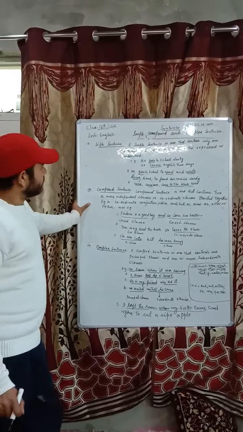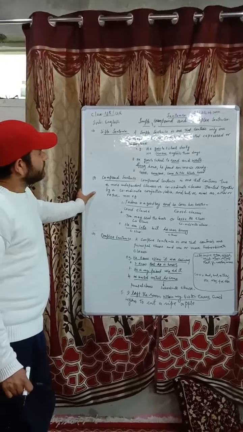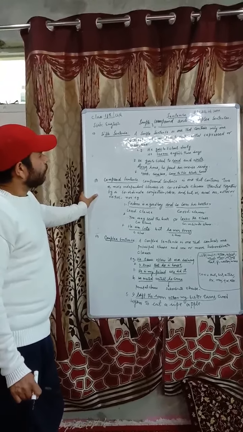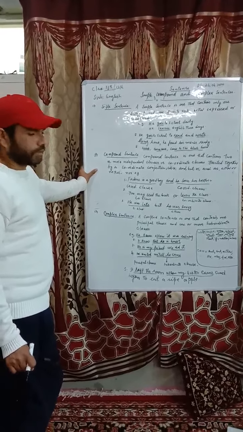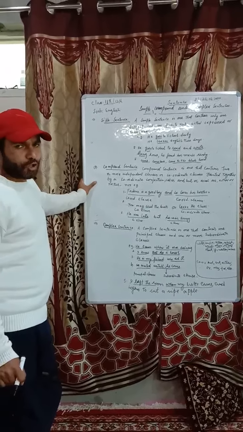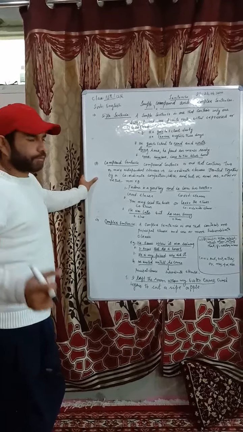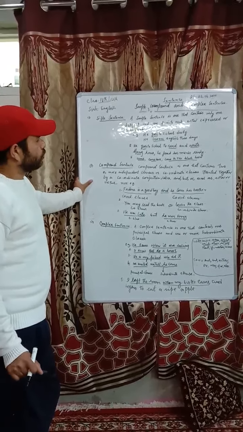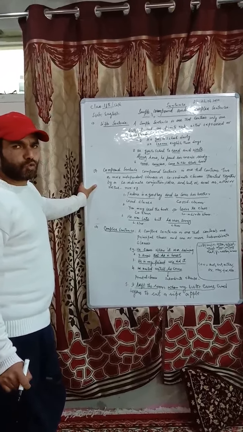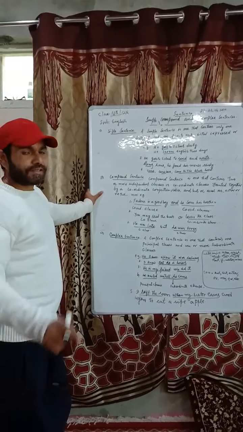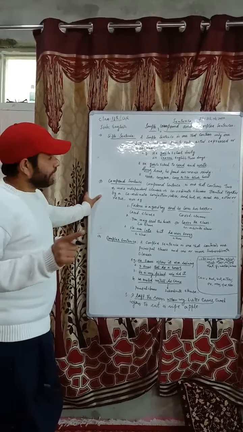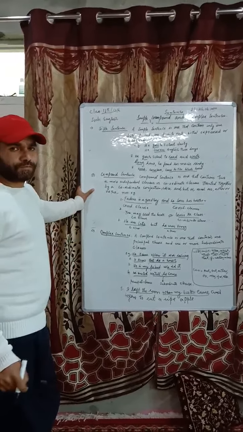What is a simple sentence? A simple sentence is one that contains only one subject and one finite verb, either expressed or understood. Let's have an example. He goes to school daily. This is a simple sentence because it contains a single subject and one finite verb.